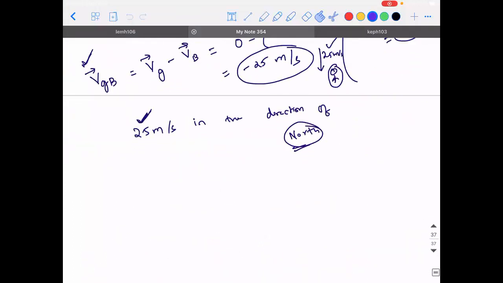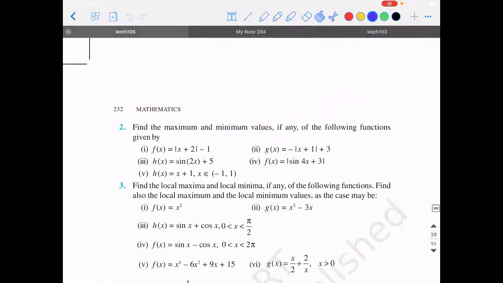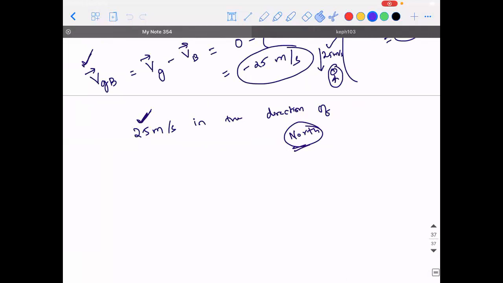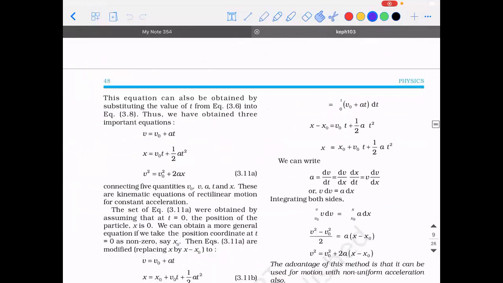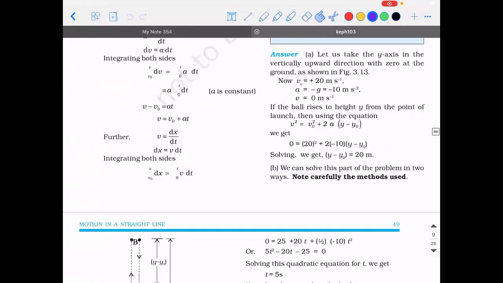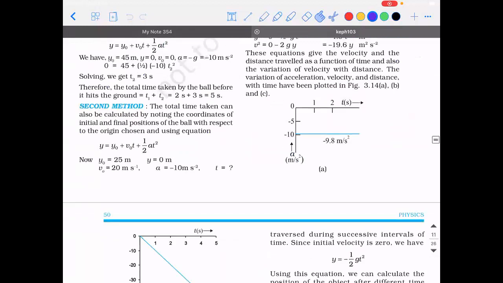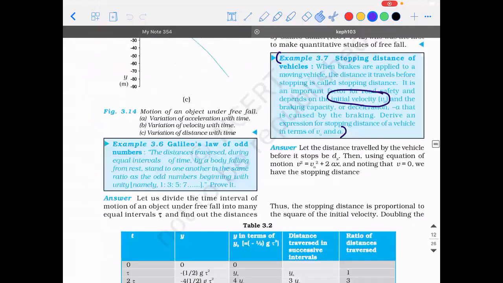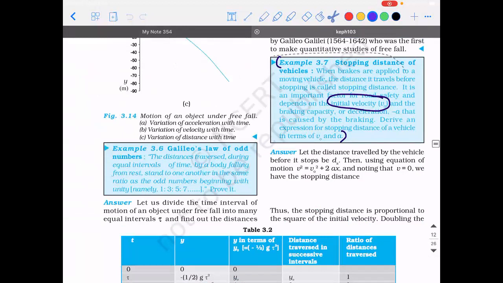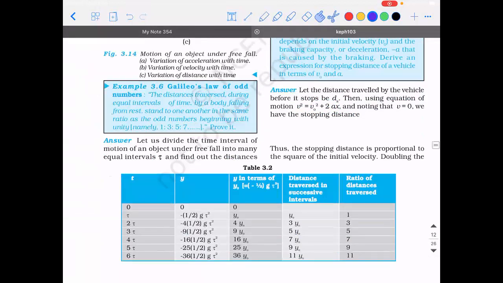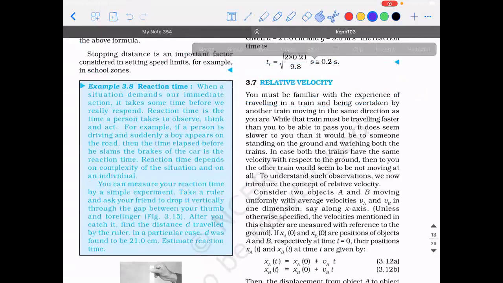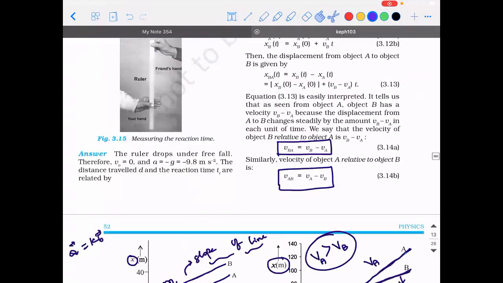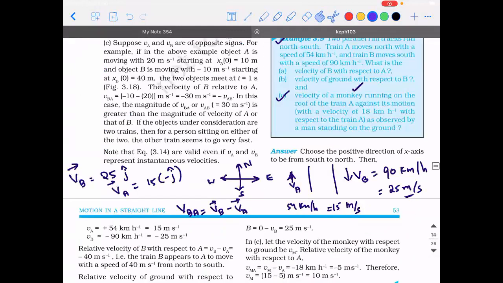The motion of a train. Yeah, there is a problem we were doing yesterday.